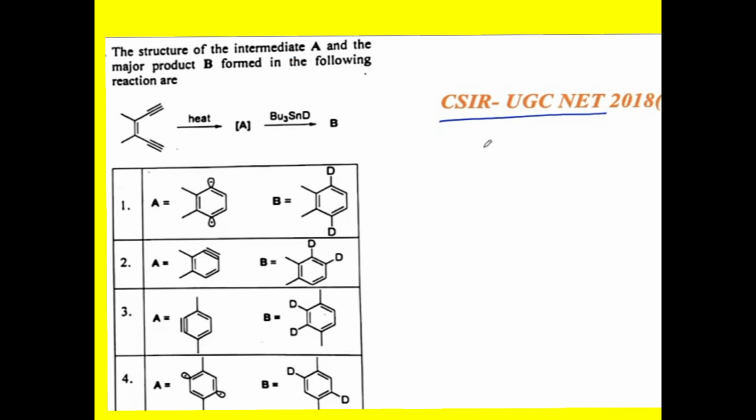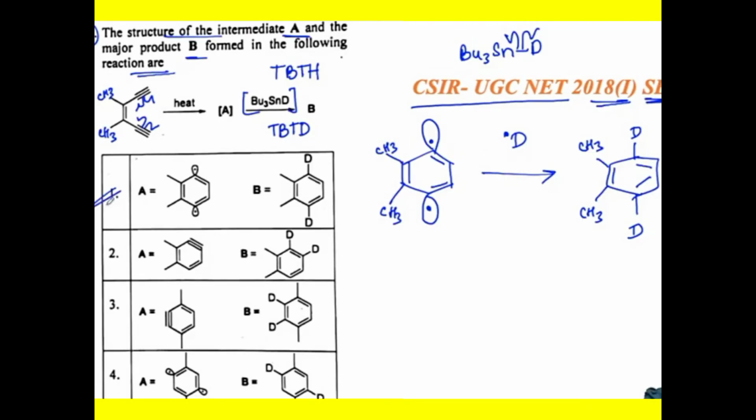Let us see the mechanism, or which is the correct option for this mechanism. This is an enediyne, because of the presence of the carbon-carbon double bond and the carbon-carbon triple bond. So that's why it's called an enediyne. Here the heating condition is already given.